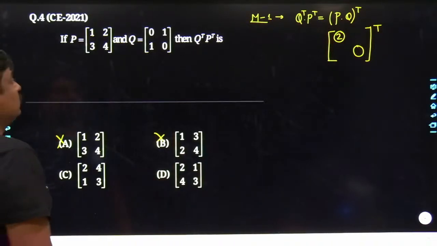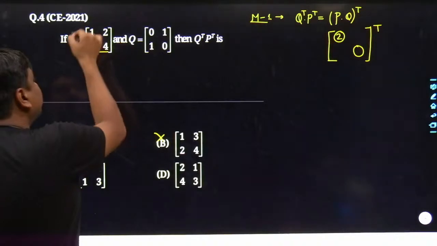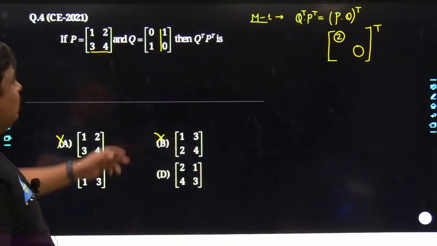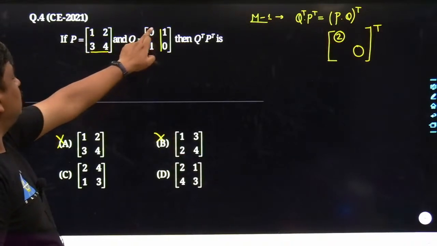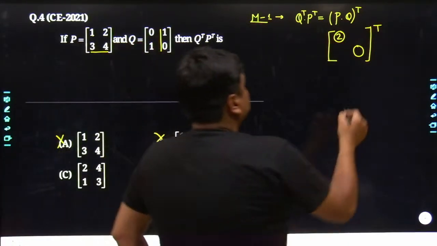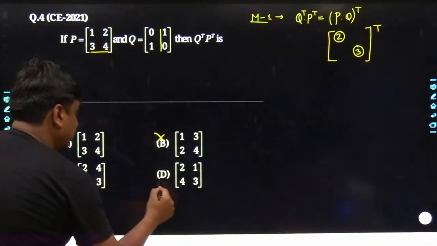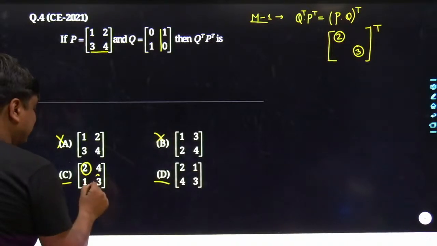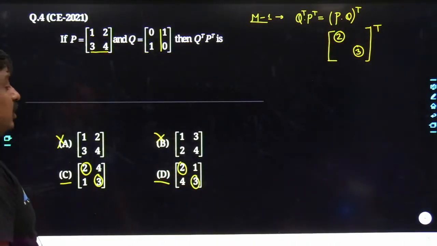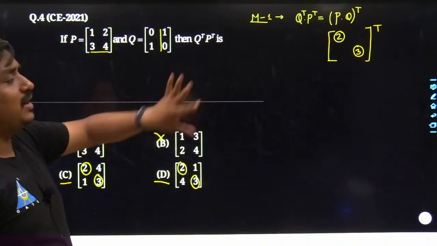Let me calculate that also. So obviously there would be the multiplication between the second row of the first matrix and the second column of the second matrix. So let me multiply them together. 3 into 1 is 3, plus 4 into 0, that is 0. So simply the result we get is going to be 3. Anyways, at least in this problem, they have deliberately fed 2 as well as 3 as the principal diagonal elements. That means I could not figure out which would be the perfect answer. So definitely one more element has to be calculated.